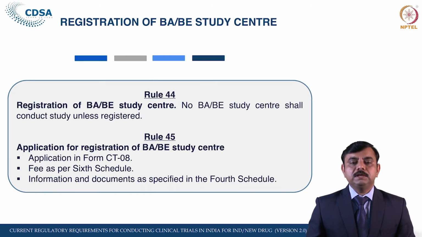If not satisfied, they can reject the application, and the reasons have to be recorded in writing to the applicant. Where the Central Licensing Authority considers that there are some deficiencies, they can communicate these to the applicant, and after a satisfactory reply they can issue the registration; if not satisfied, they can reject it.